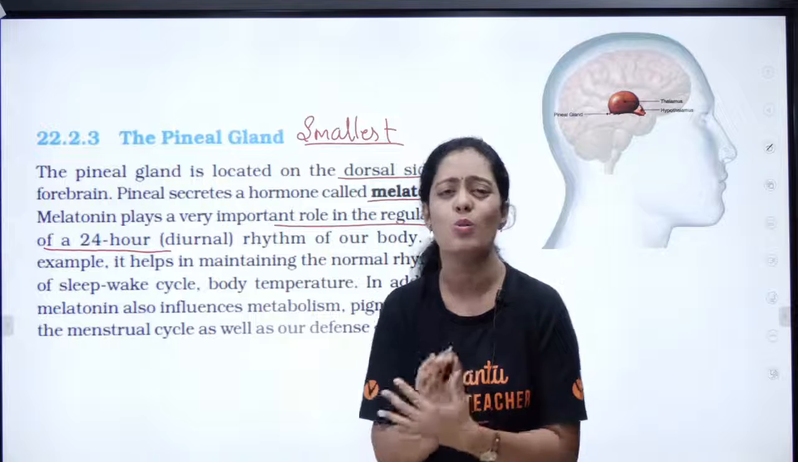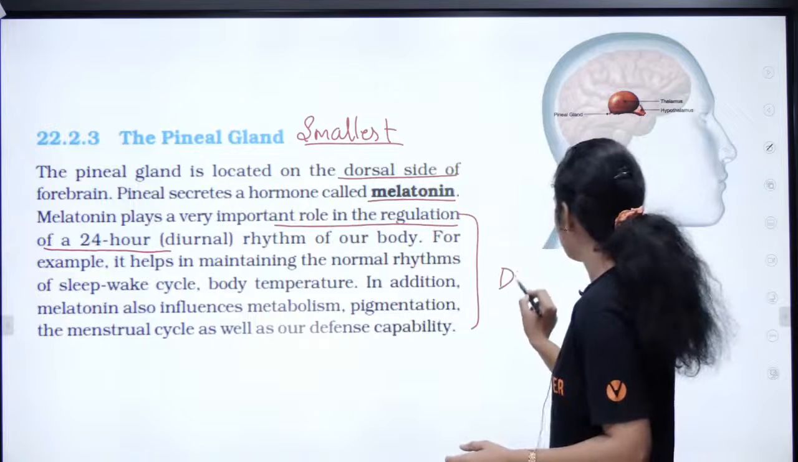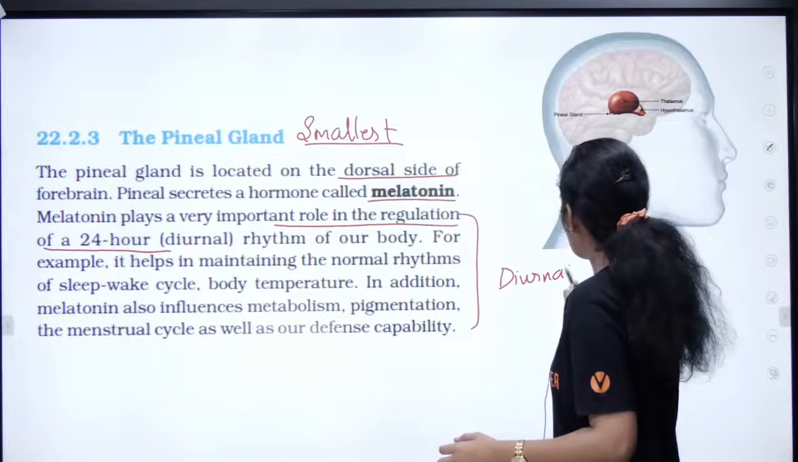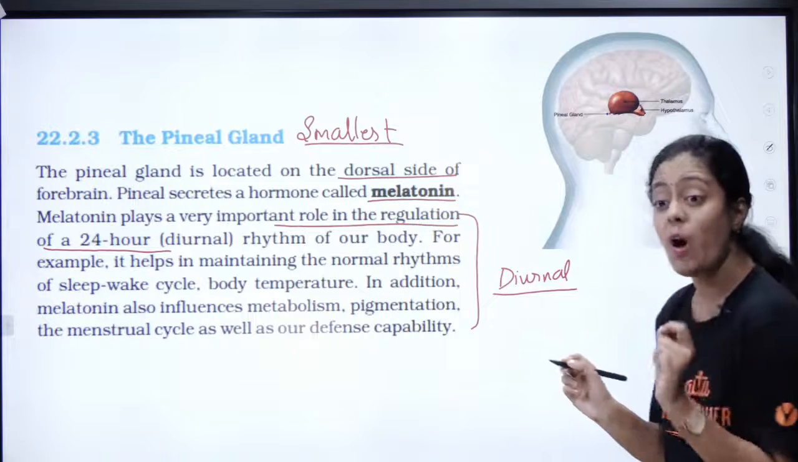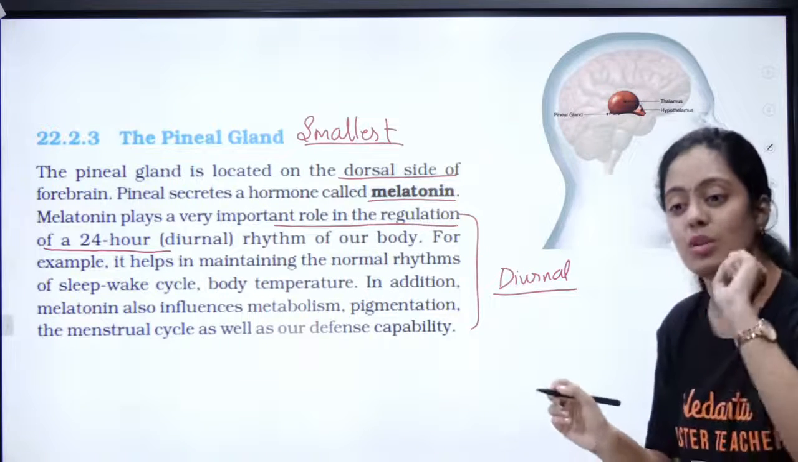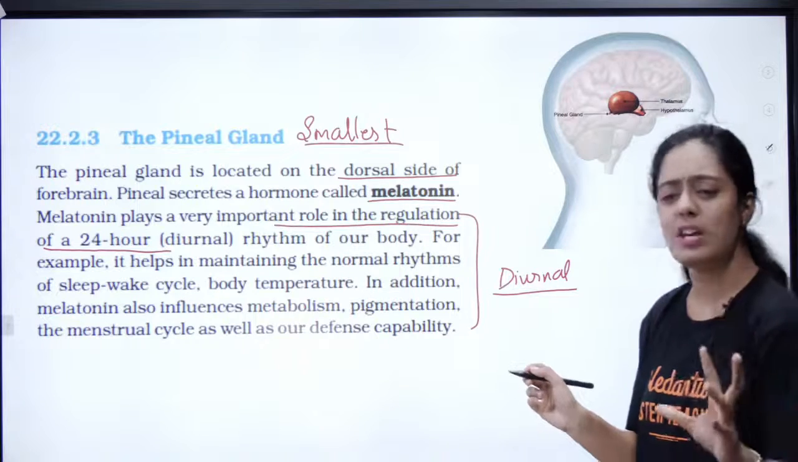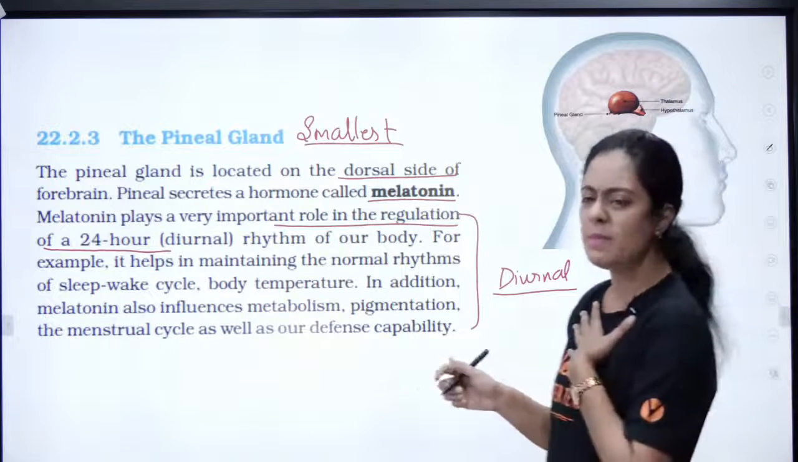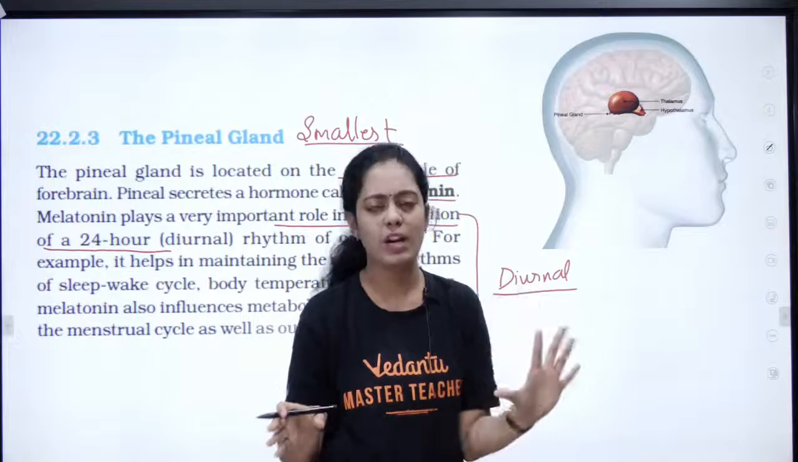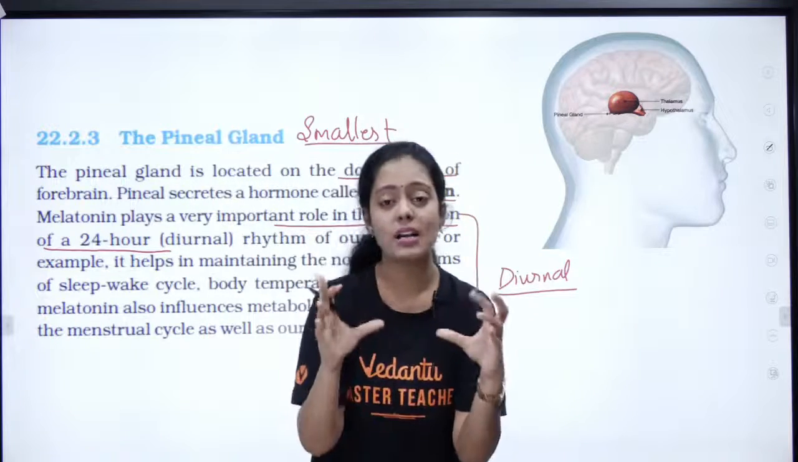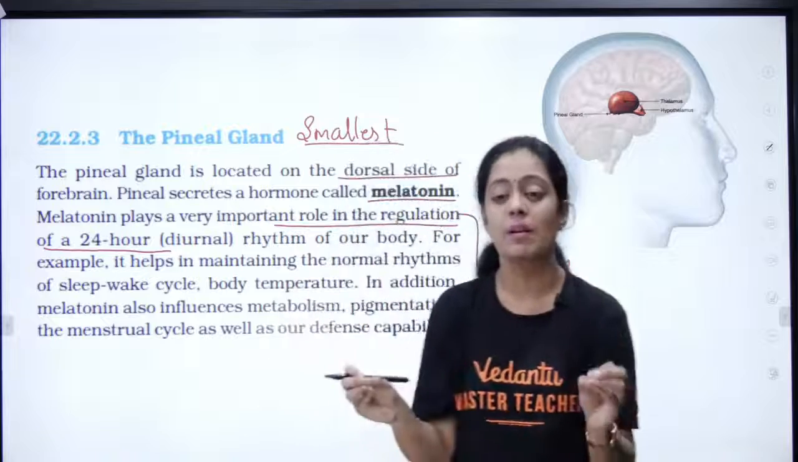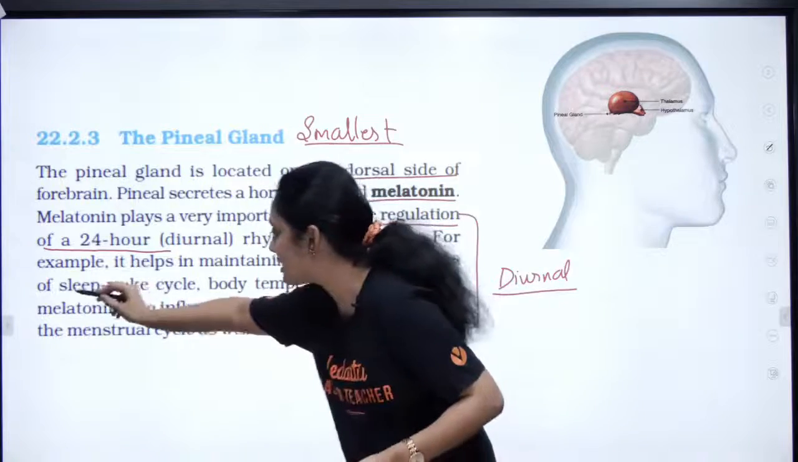What do you mean by diurnal? Any answers? Organisms which are active during the day are called diurnal. Yes or no? Human beings are generally active during the day and we go to sleep at night, right? That is what we call a circadian rhythm. We call it the sleep-wake cycle.